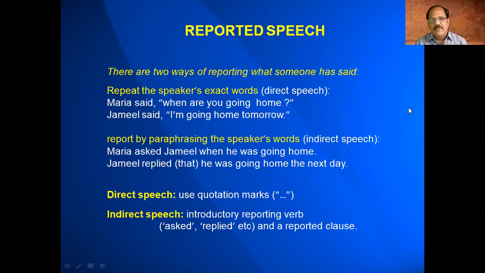So we have given the exact message that was said in direct speech, but we have not added any inverted commas, that means the quotation marks, because we are just paraphrasing what the speaker said. So when we are converting direct speech into indirect speech, keep in your mind that there should not be any additions and deletions. We are just paraphrasing the speaker's words without additions and deletions.